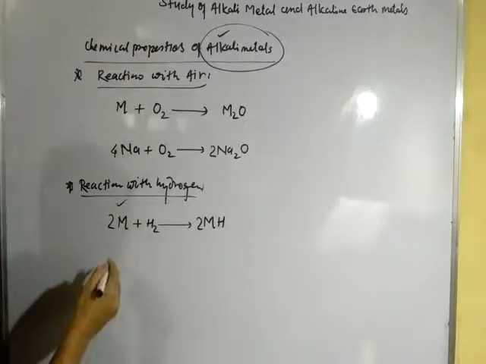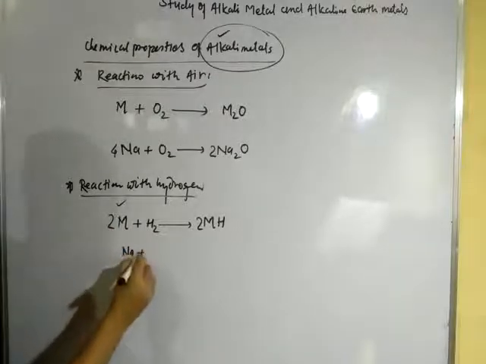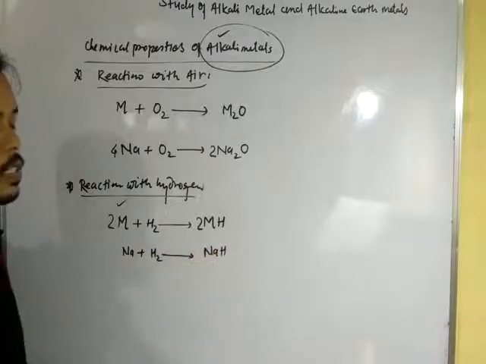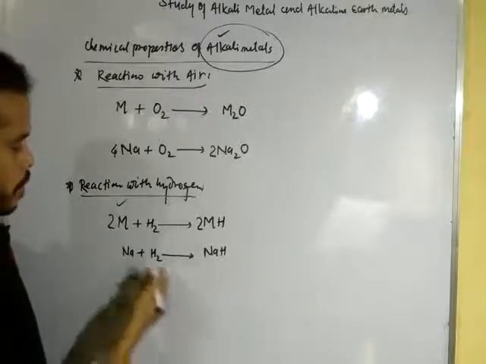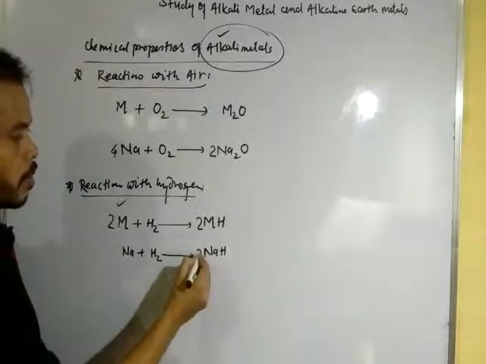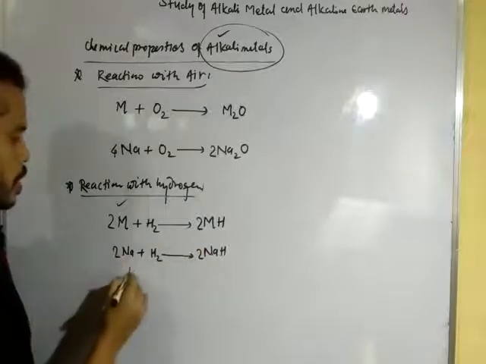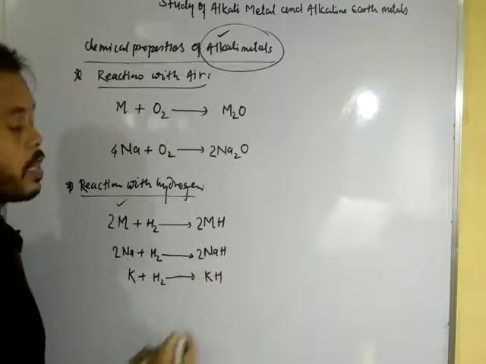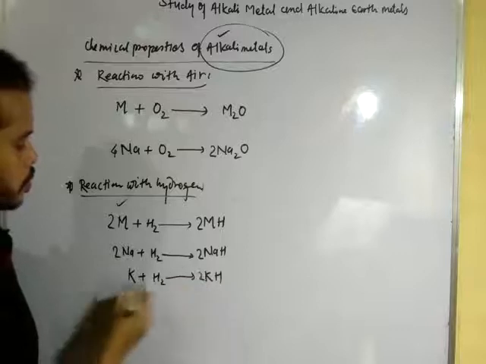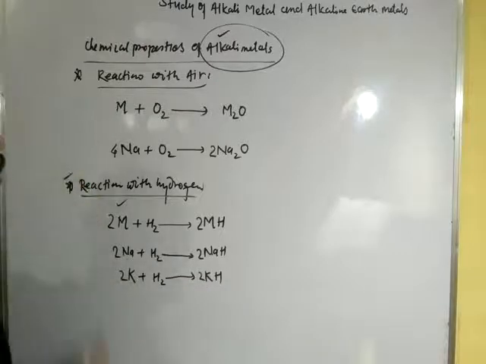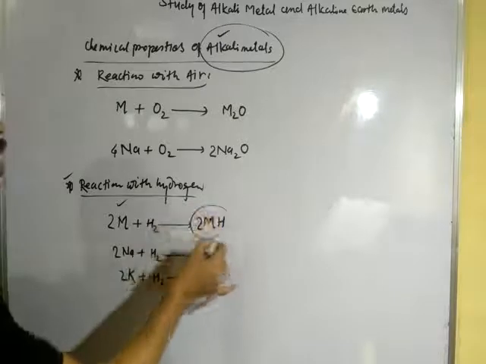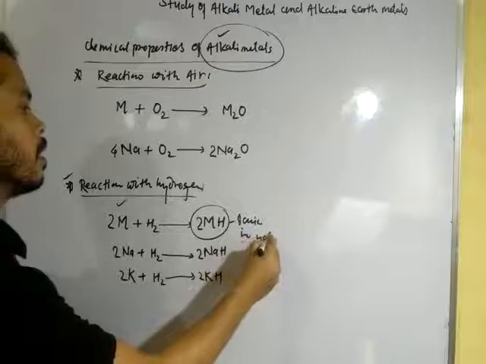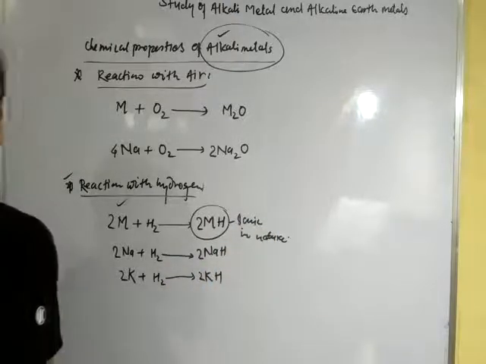Now let us see an example here. Metal sodium, when treated with hydrogen, forms sodium hydride. This is ionic in nature, and to balance hydrogen, multiply with 2, also with 2. Next, another example: potassium when treated with hydrogen forms potassium hydride, also balance it. Clear? So the reaction with hydrogen to form metallic hydride is ionic in nature. Okay, dear student.